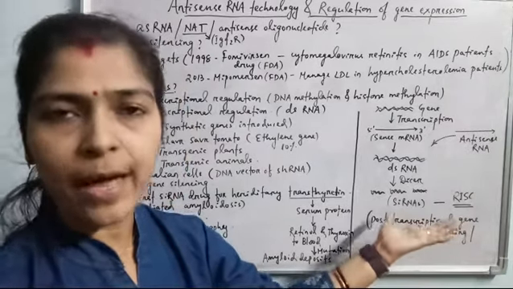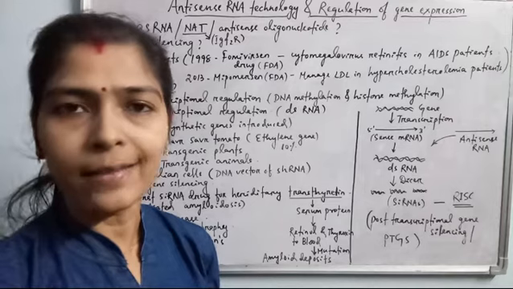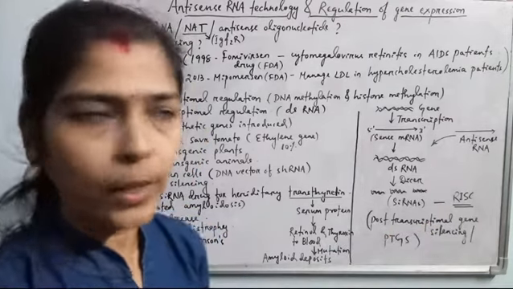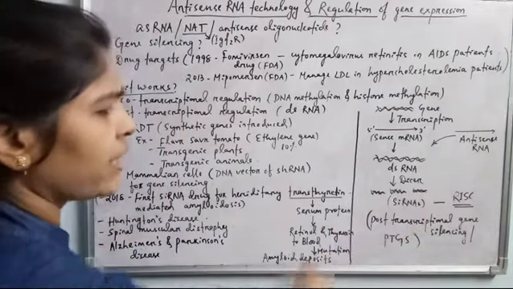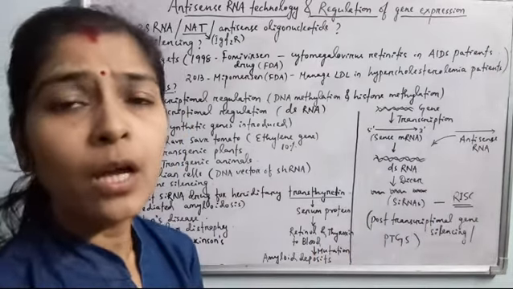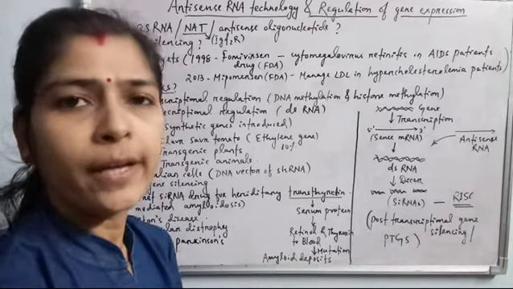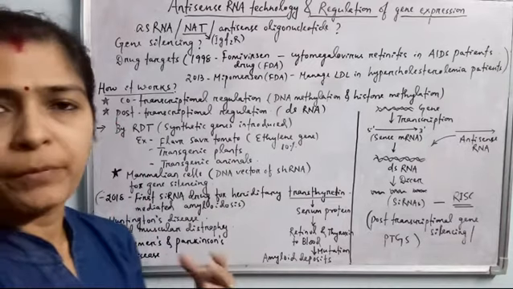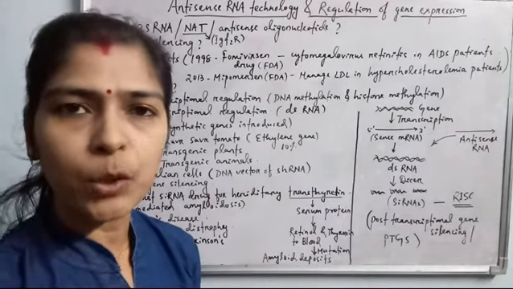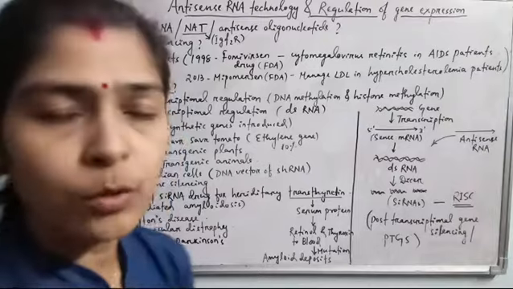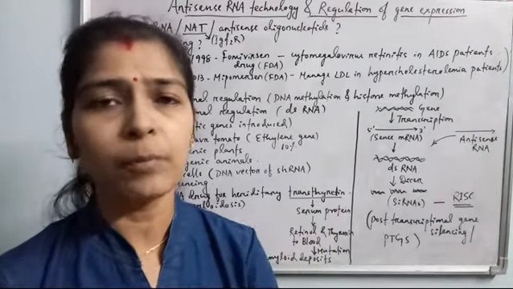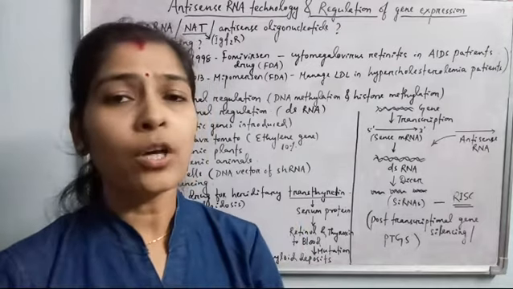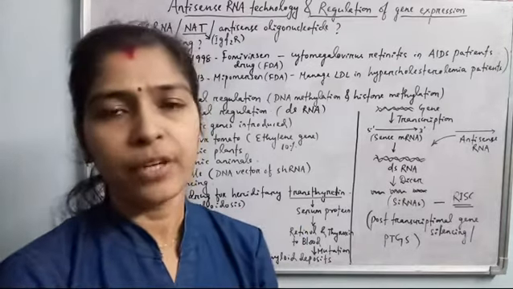These are small interfering RNAs and can also produce the RISC complex, the RNA-induced silencing complex, so that the gene can be silenced. And these siRNA pieces can block the expression of the same gene continuously and can also be inherited. Then, by RDT, we already discussed in previous classes, the recombinant DNA technology, by gene cloning we can transfer a particular cDNA, complementary DNA, which can synthesize the antisense RNA inside the patient's body or inside different plants or animals.